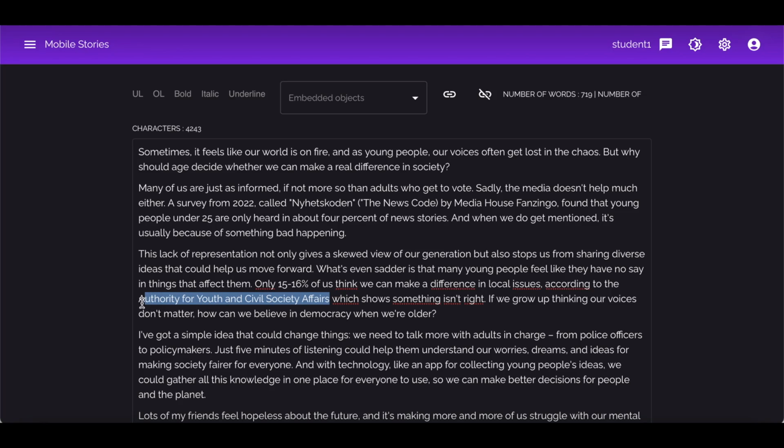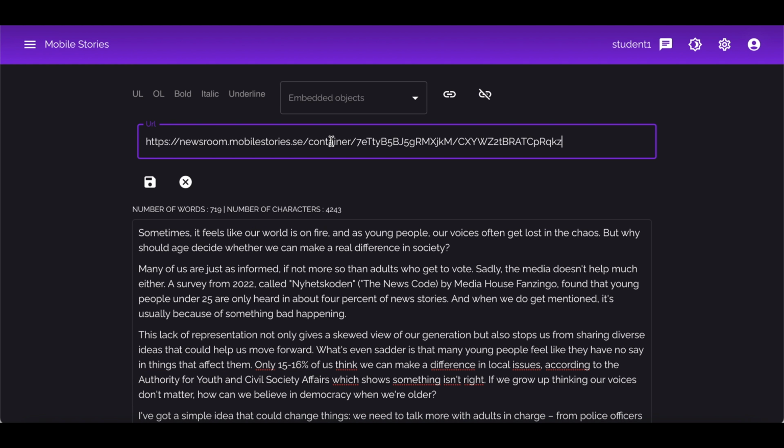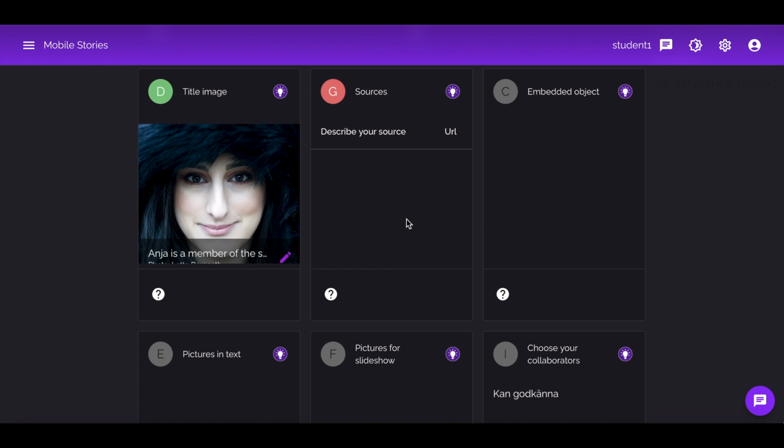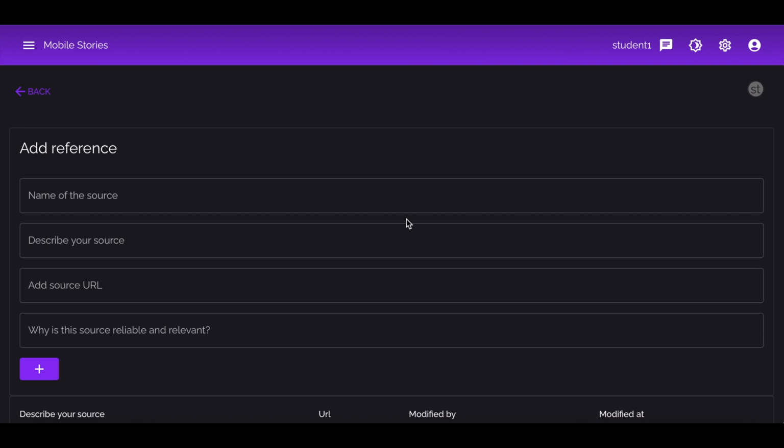As you work on your article, don't forget to add sources to back up your statements or claims. You will do this directly in your texts, podcasts, or videos, but also by filling in the Sources box. Click on the box to open it. For each source you add, there are 4 lines to fill in.